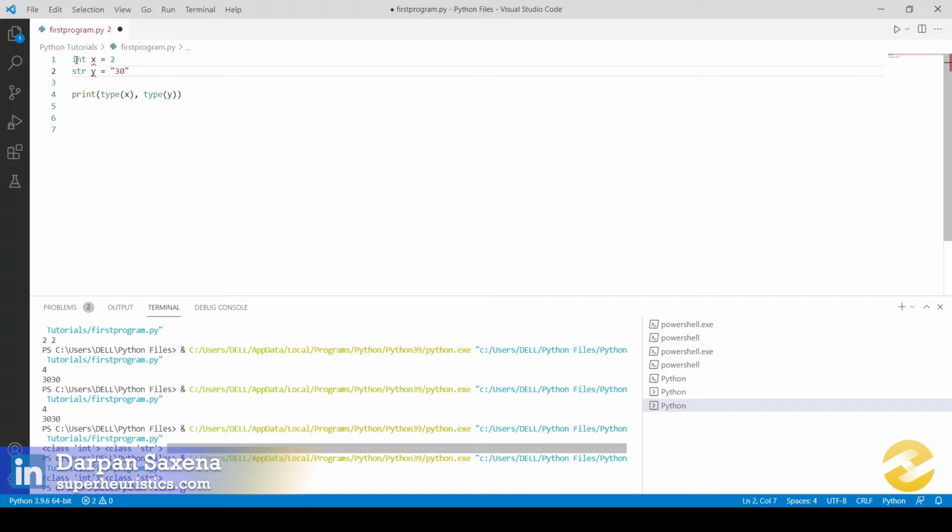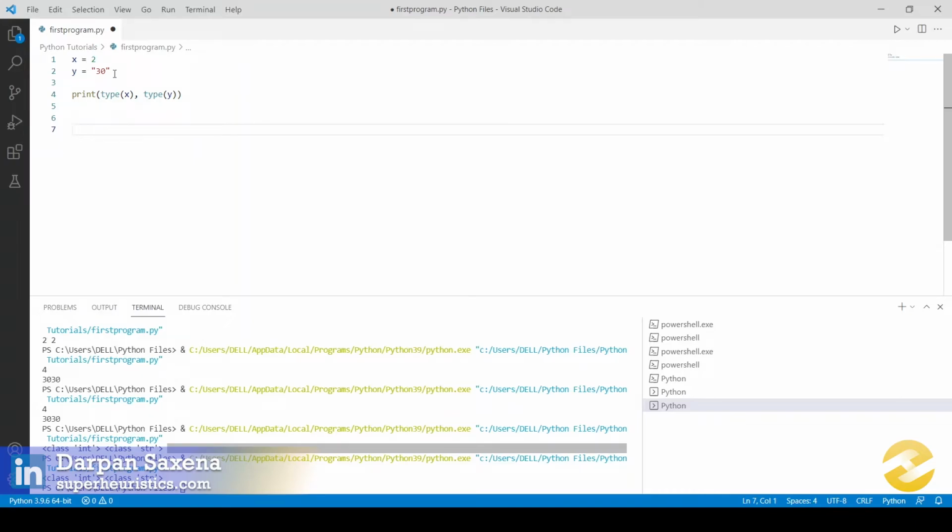languages. However, Python is a much more superior, much more sophisticated language than all of those, and therefore it is also slightly easier because it is intuitive. So while this int and str is called an explicit declaration, here in Python you can do with what we call implicit declaration.